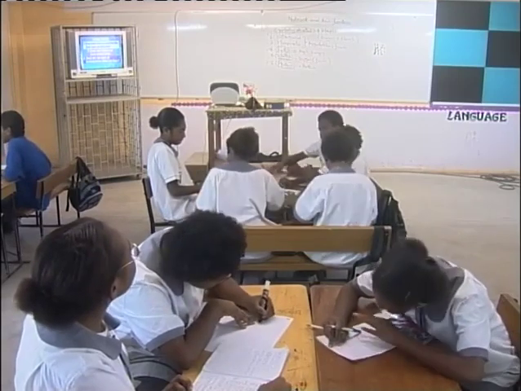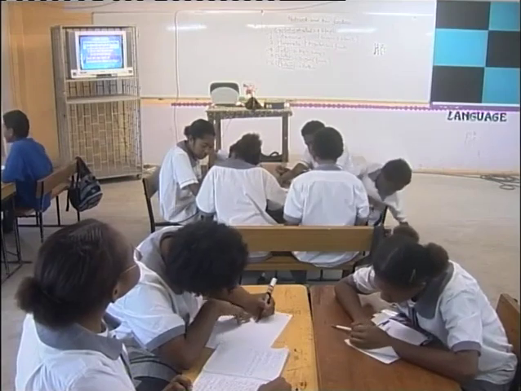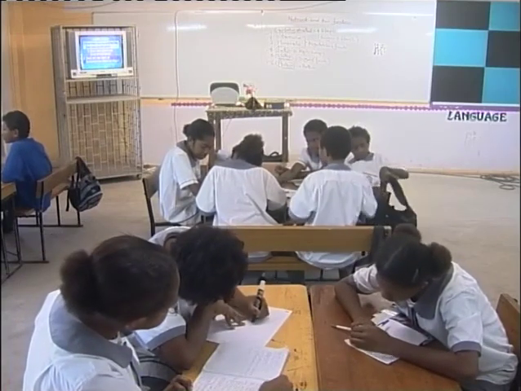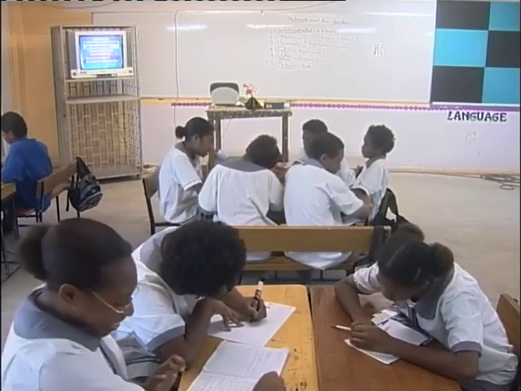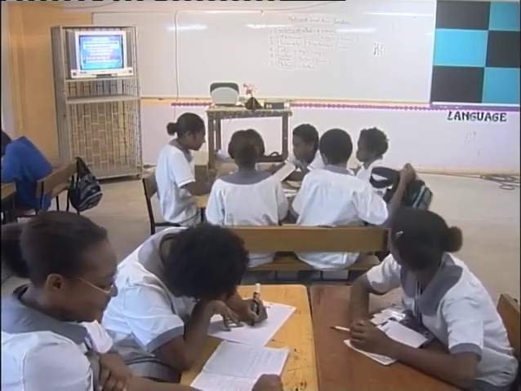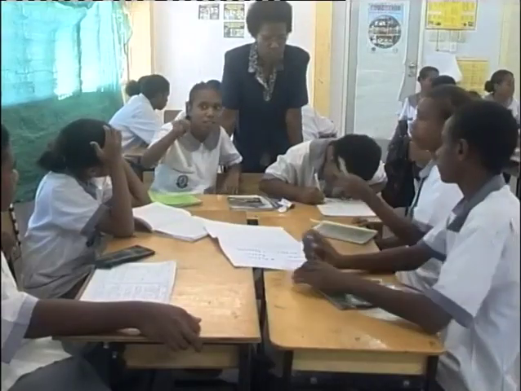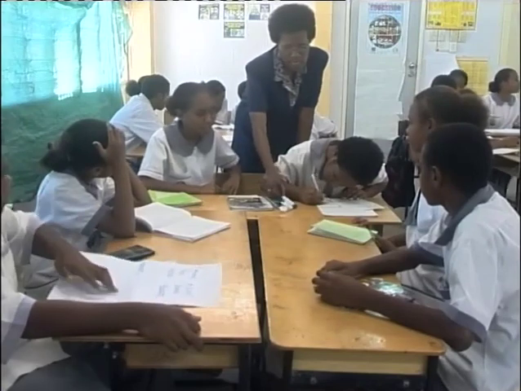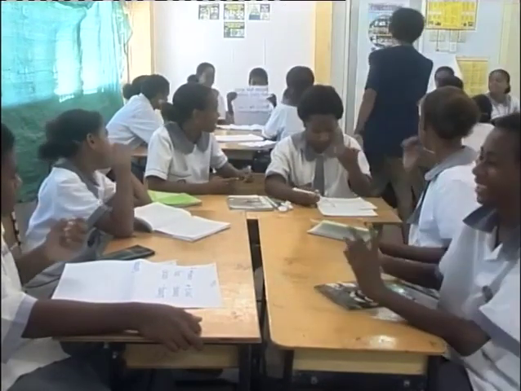Let's see yours. Sorry, these markers are all not working. Finish. Who is going to present it? Is this your own marker? Can I give it to this one? Here. That's Violet.